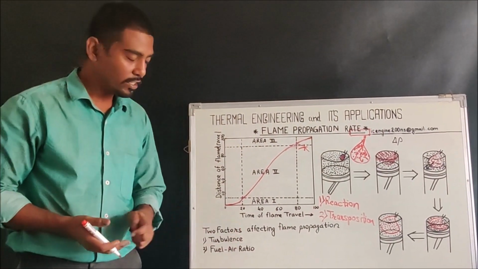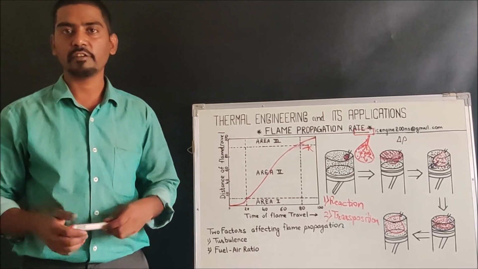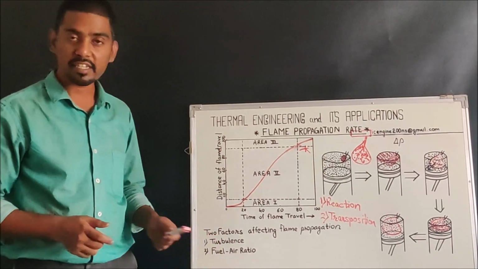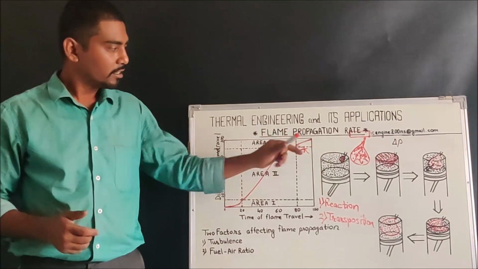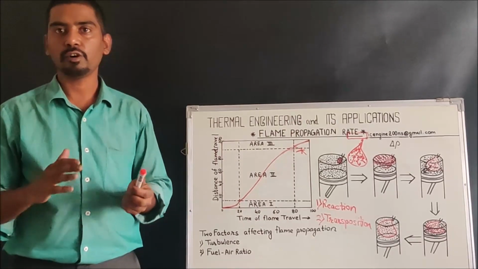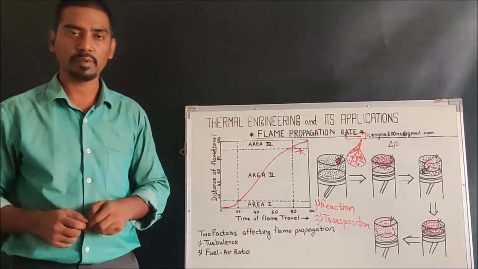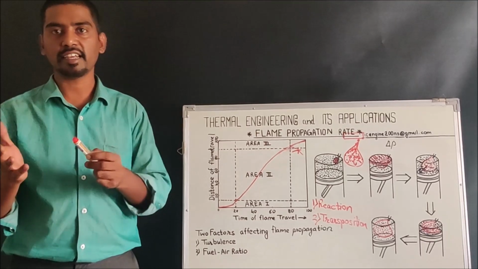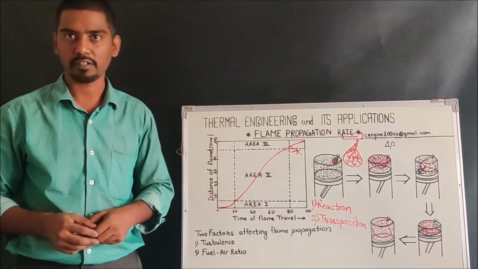Now let us go to the two important factors that are affecting the flame travel propagation. The two important factors are turbulence and the fuel-air ratio. During the explanation of these diagrams, I have already told you what is the impact of the velocity of the mixture. The velocity indirectly talks about the turbulence that is available inside the combustion chamber.